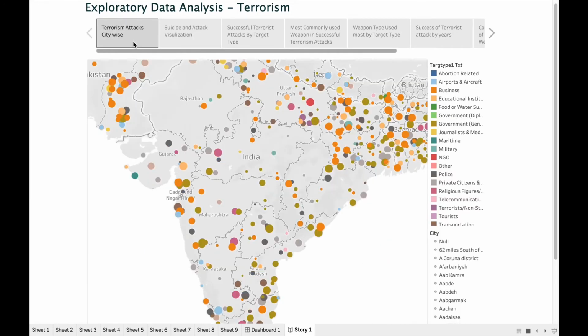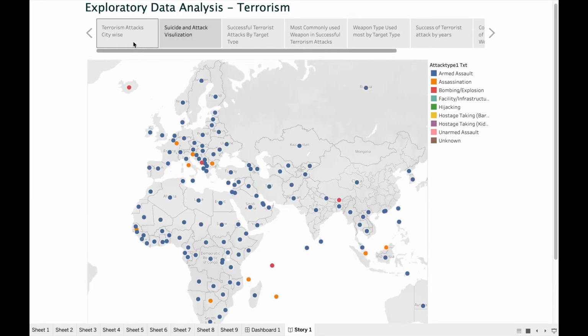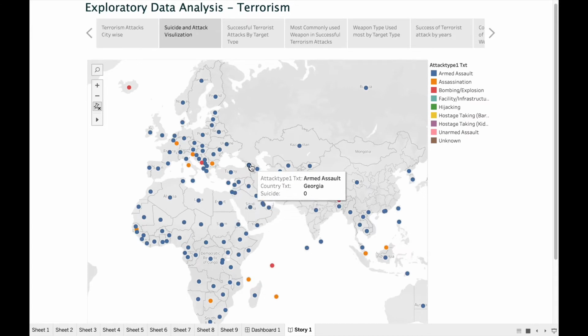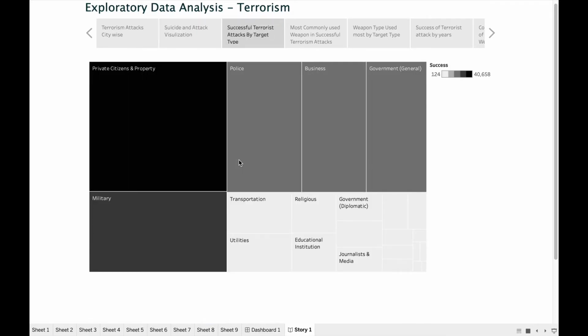The next visualization is the suicide and attack visualization. We can analyze the most occurred attack type and how many suicides have occurred. The most common attack type is armed assault. We can clearly see that. And then the next visualization is successful terrorist attacks by target type.